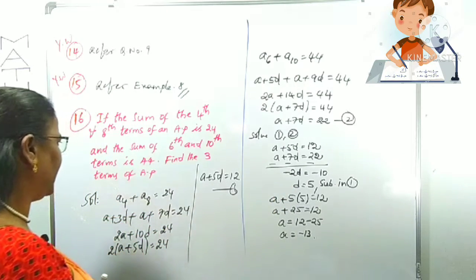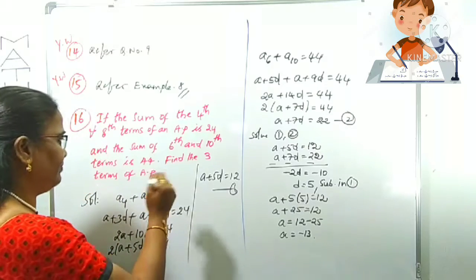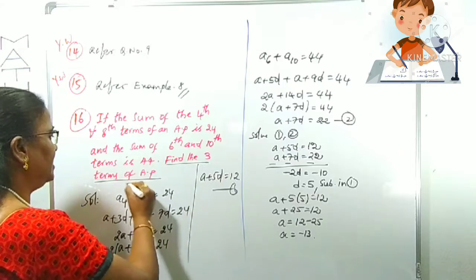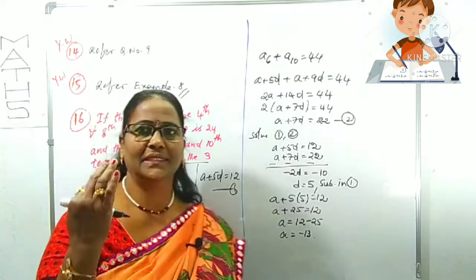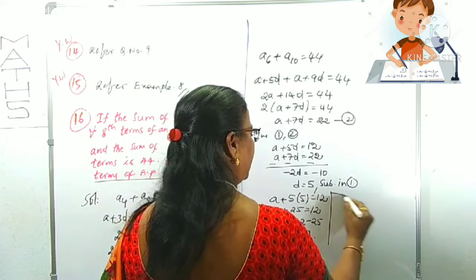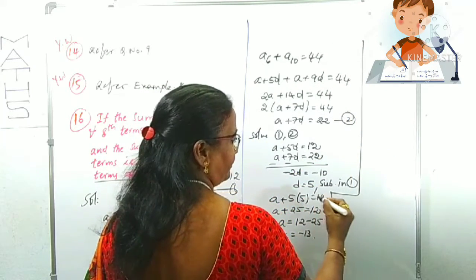What is being asked in this question finally? Find the first 3 terms of the AP. We have to find out 3 terms. What are the 3 terms in the AP? What are the 3 terms? Sequence it.